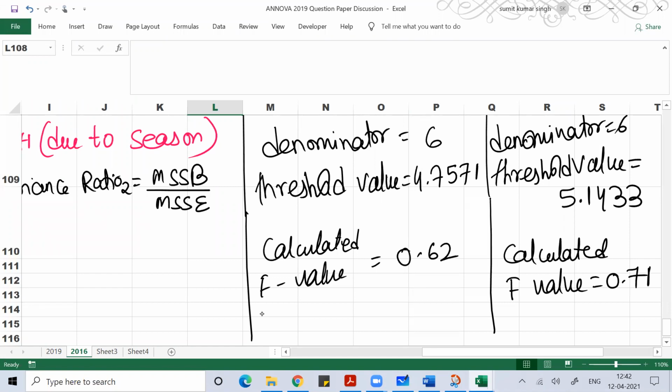It means the average sales made by different salesmen in different seasons are the same. Similarly, the average sales made in summer, winter, and monsoon seasons by different salesmen are the same.